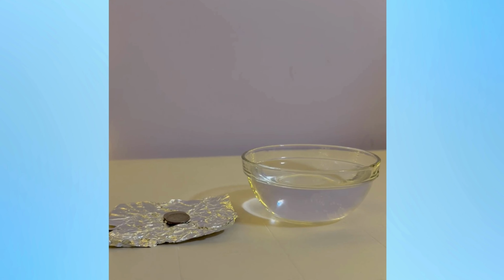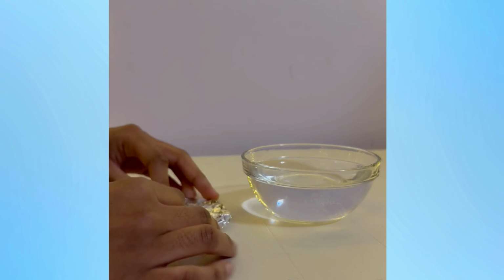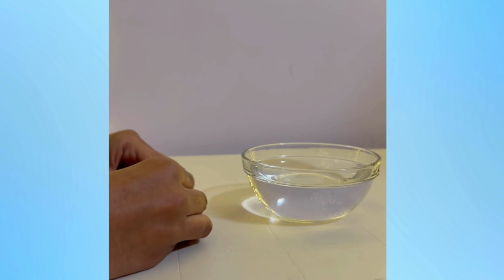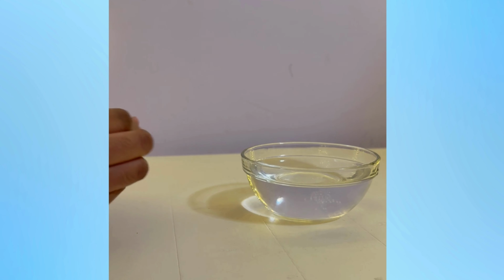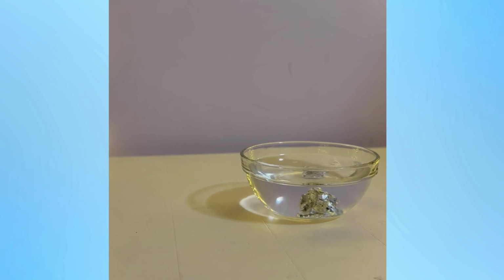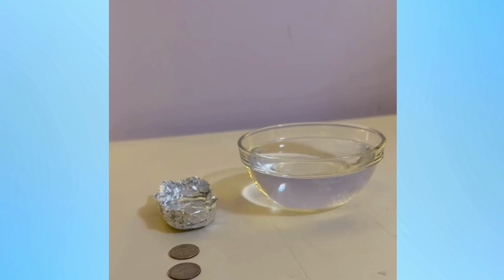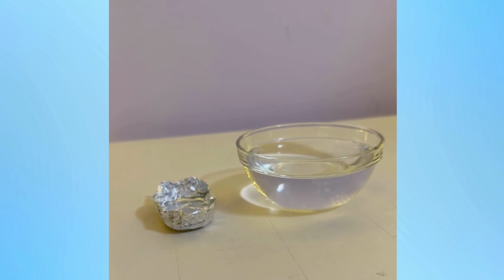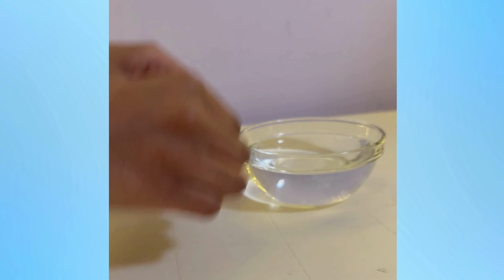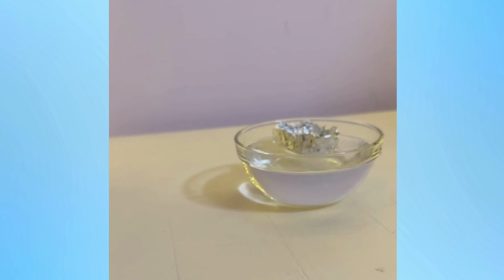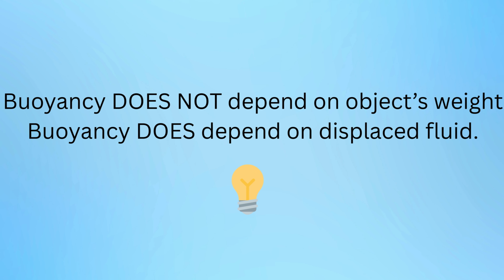To find the answer to this question, let's do a little experiment. Take a piece of foil, place 2 dimes on it, roll it into a ball, and drop it into a bowl of water. It sinks. Take that same piece of foil and craft it into a boat. When you drop it into the bowl of water, it floats. So the buoyant force isn't dependent on the weight of the object, but rather how much water the object displaces.